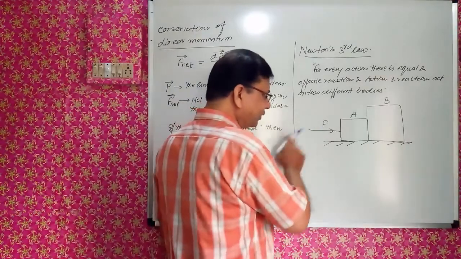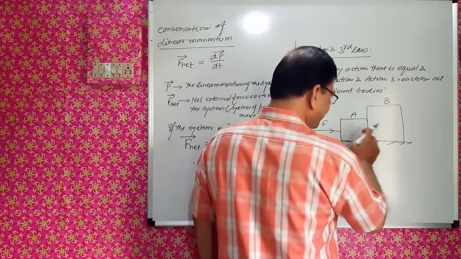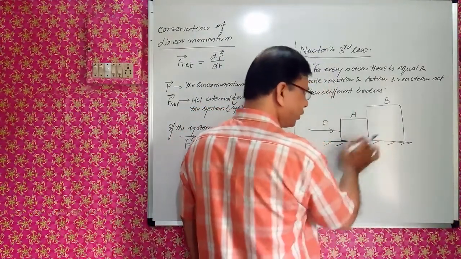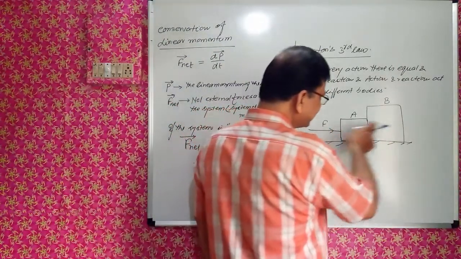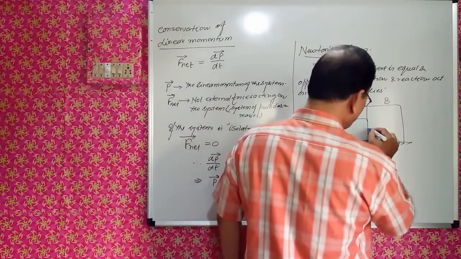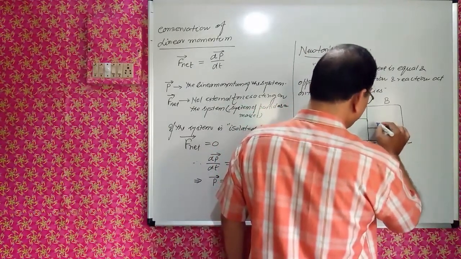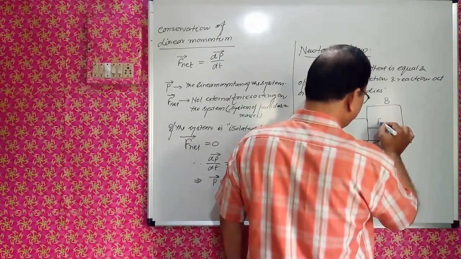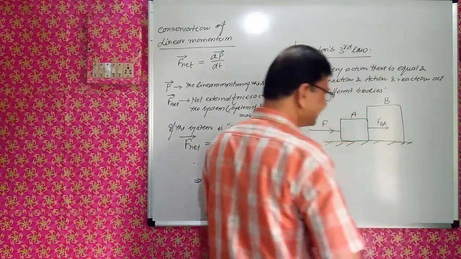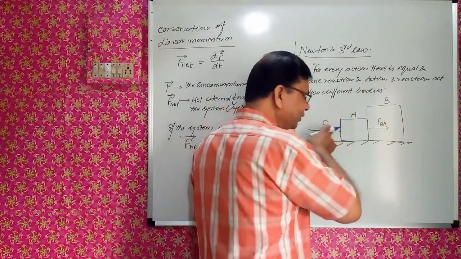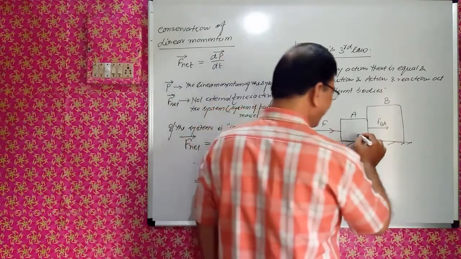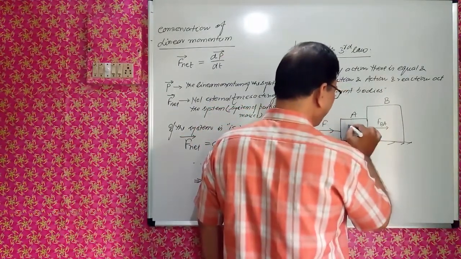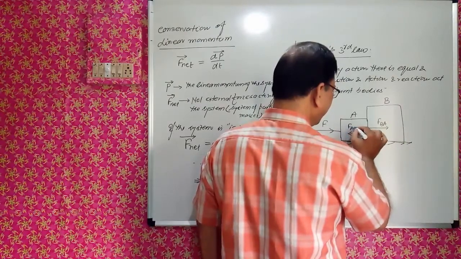One force is acting on A. Then since these surfaces are in contact, there is a contact force. So A will apply some force on B. That force will be called FBA. A is applying force on B, and simultaneously B applies force on A. This is called FAB.